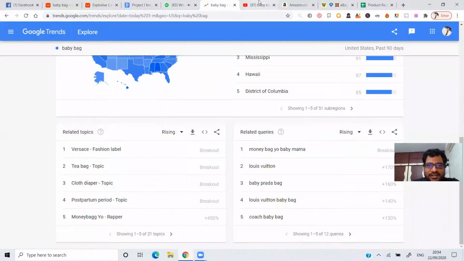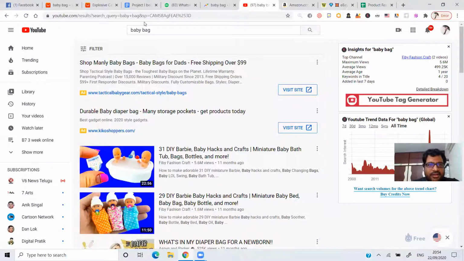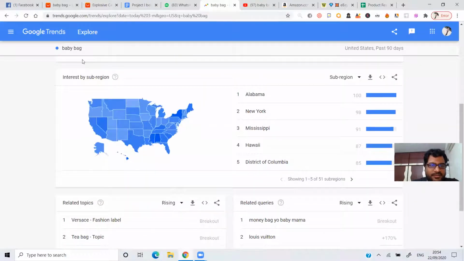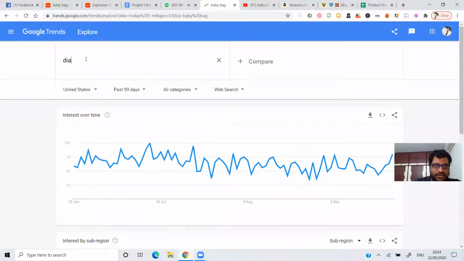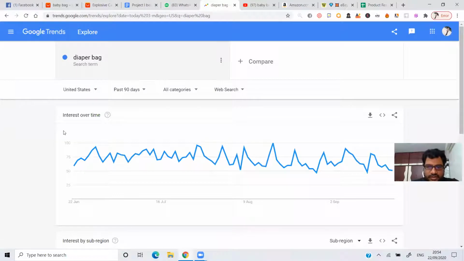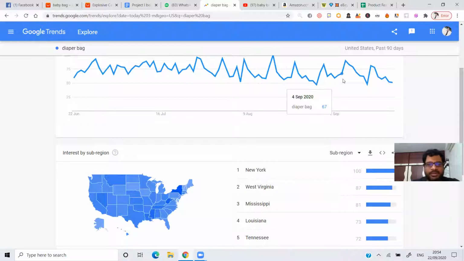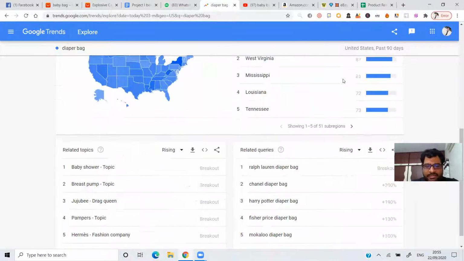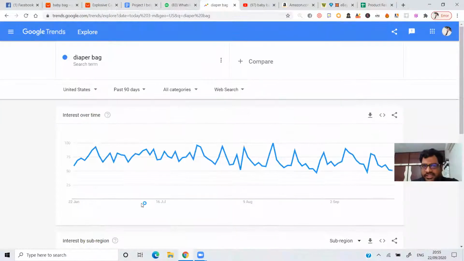Let me go back and type in diaper bag. So here it is. It started with 59, ended with 51. That's pretty okay. And the maximum number of times, almost 50%, it's 100% on the upper side. So yeah, Google Trends, it's okay.